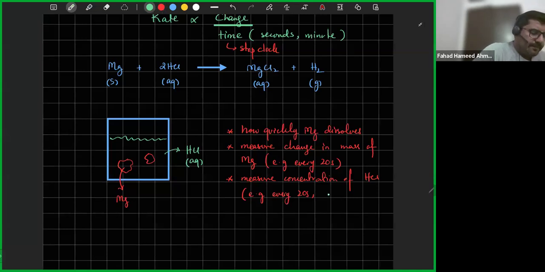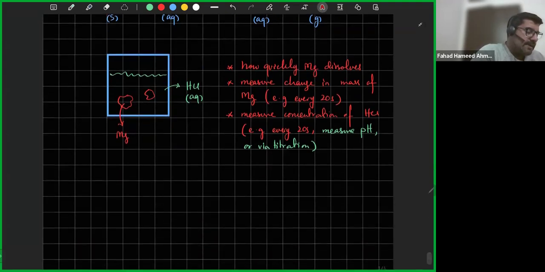There are a couple of ways. You can either measure the pH because it's an acid. The pH gives you an idea of how concentrated the HCl is. If the HCl gets used up, the solution is no longer going to be acidic, and the pH will increase to 7, right? Or, via titration, you can measure the concentration of HCl. Every 20 seconds you can take a small sample of HCl, titrate it, and figure out the concentration. As it gets used up, the concentration of HCl will decrease slowly.